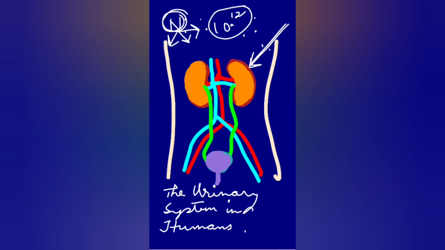Is that the only waste? No, there are salts. Salts need to be removed too. You see, our blood, homeostasis of blood, the composition of the blood remains constant. A little extra of anything is bad, a little shortage of anything is also bad. So the composition of the blood remains constant all the time.